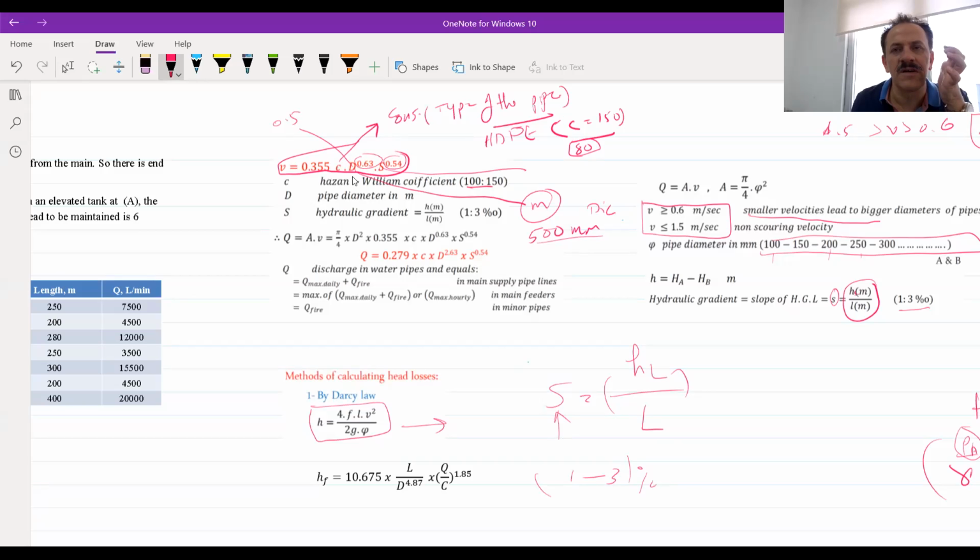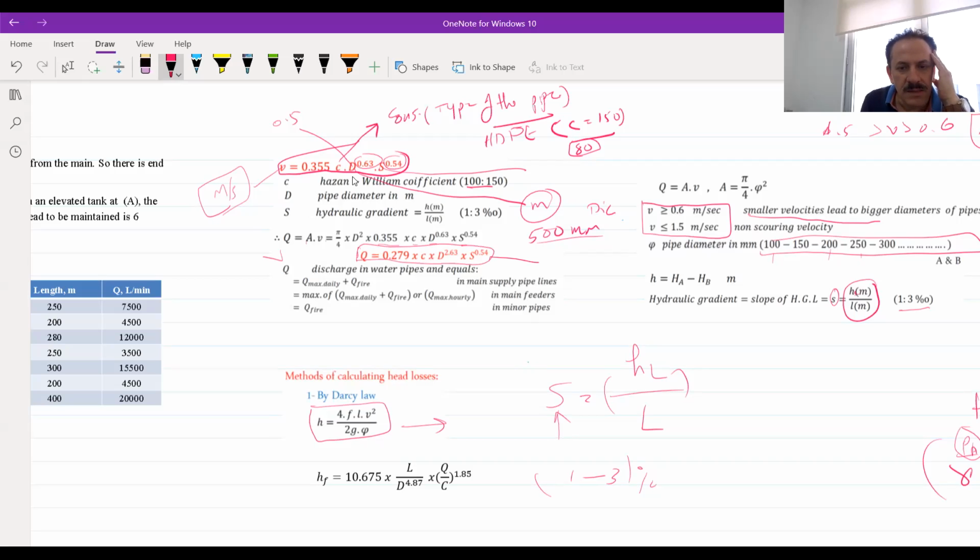And you have to see where these powers are coming from. They are coming from empirical equations. When you substitute D in terms of meters, you will get V in terms of meters per second. Now this is the velocity, and multiplying the velocity by the area of the pipe, we get Q, right? So πD²/4 times 0.355 C times D to its power and S to its power will give you the equation of the flow using the Williams-Hazen equation.